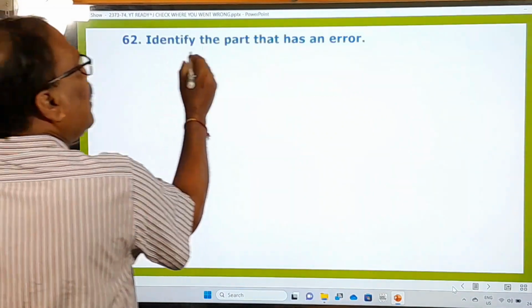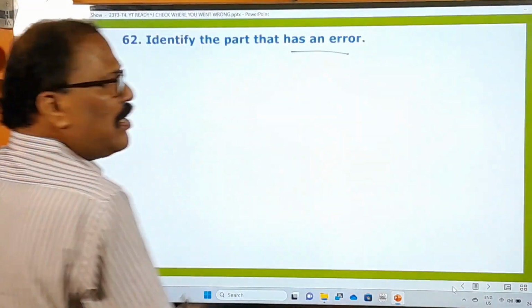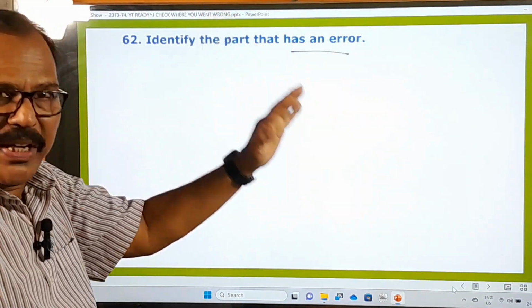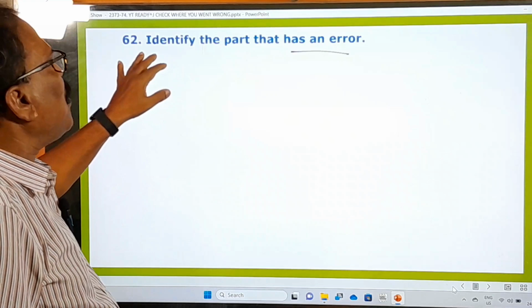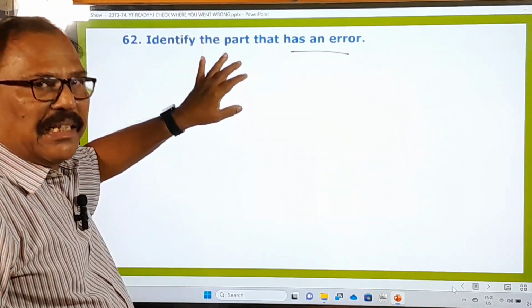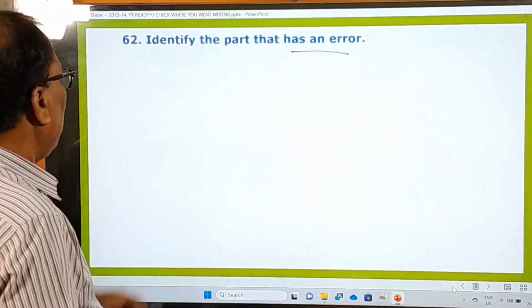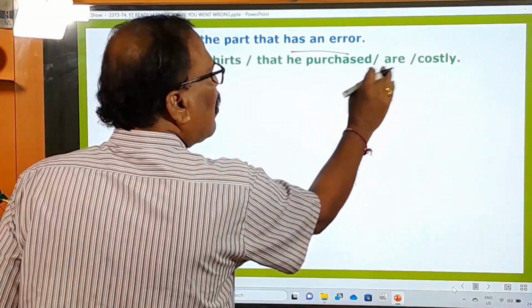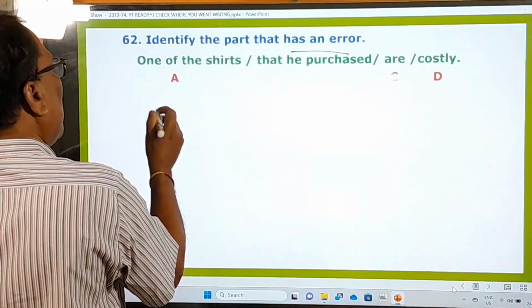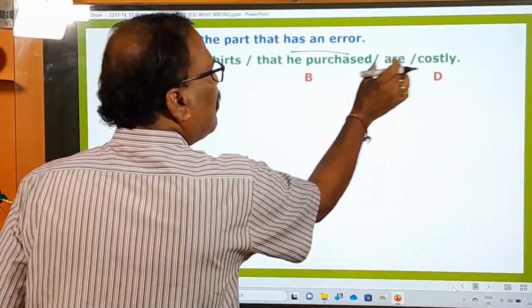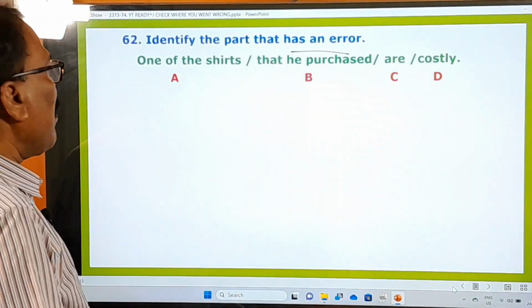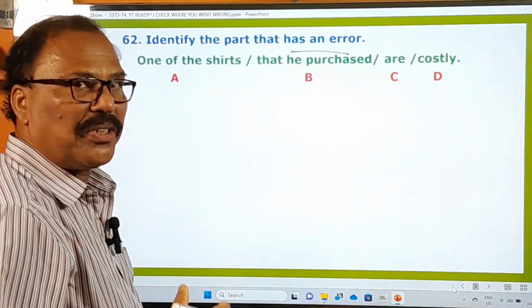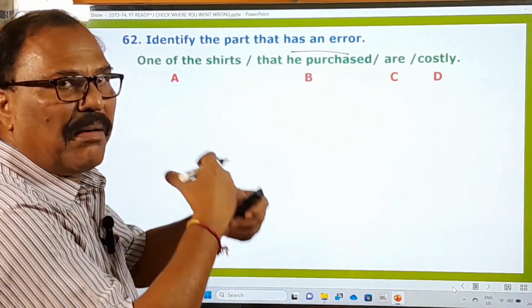62nd question. Identify the part that has an error. Some sentence is given here, and it is cut into 4 pieces or 4 parts. You have to choose that part of the sentence that has an error. What is that sentence? One of the shirts that he purchased are costly. A part, B part, C part, D part, 4 parts are given here. Which part has a grammatical error? That is what you have to select and point out.